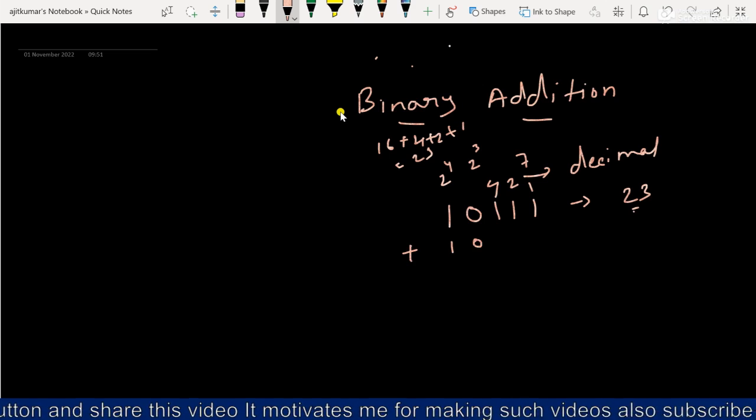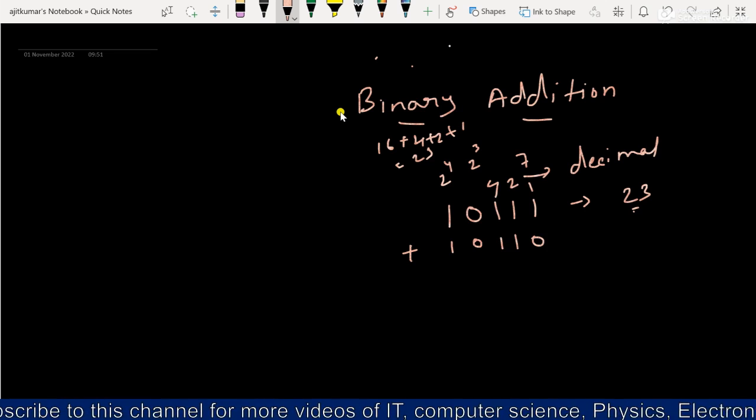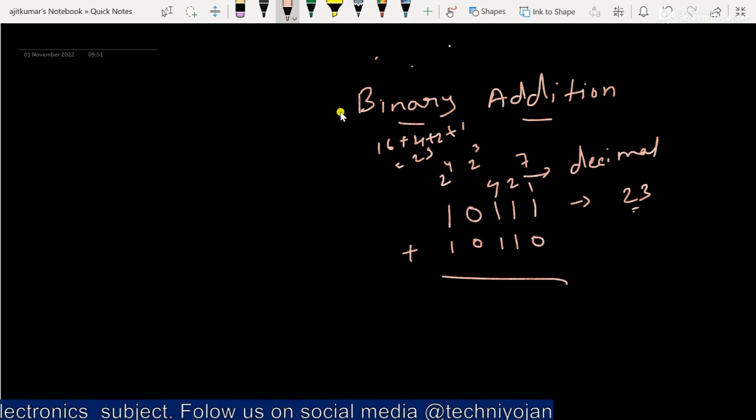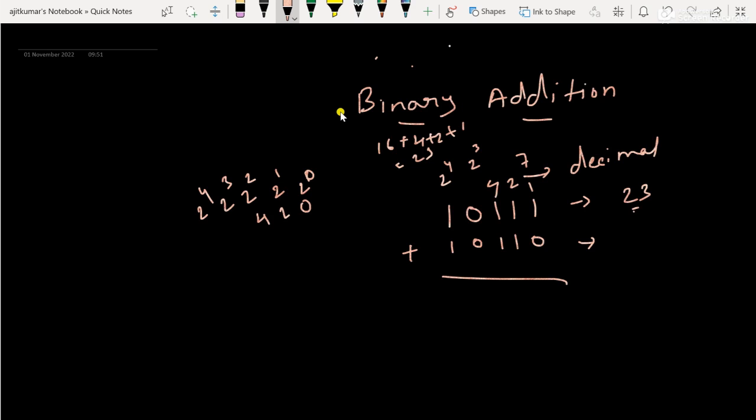We will take 10110, right? So what calculation comes? First of all we'll convert it to decimal format. Now here, the 0 means 2 raised to 0 is 0. Then 2 raised to 1 means 2, 2 raised to 2 means 4, and 2 raised to 3 is 0, so it is not calculable.